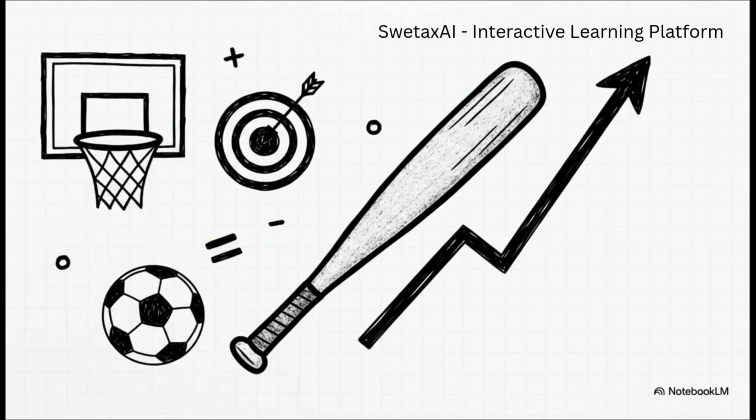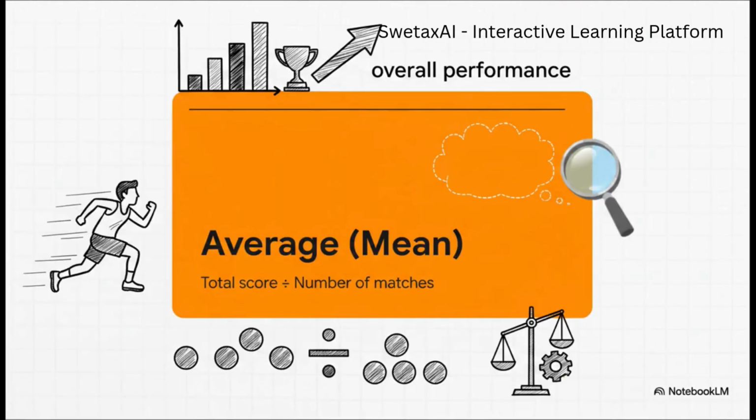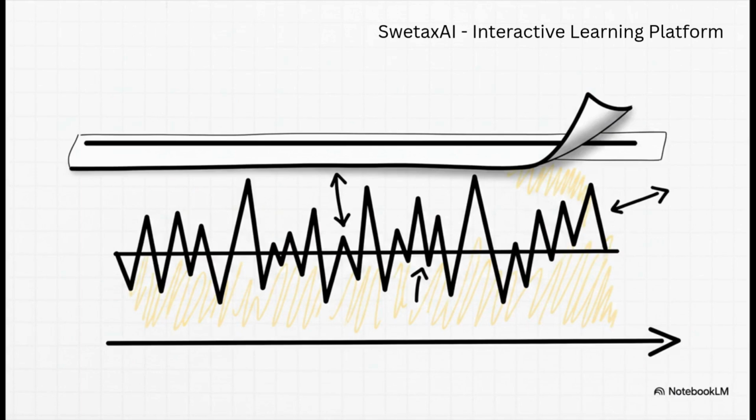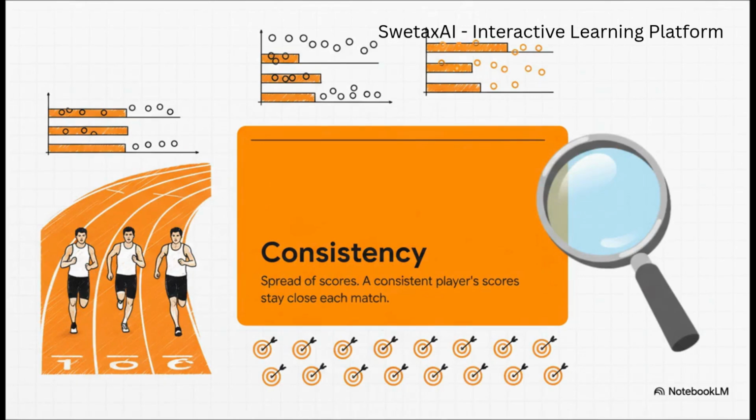Math is literally everywhere in sports, from simple strike rates to tracking a player's improvement over time. Let's start with the average. You just take the total score and divide it by the number of matches. But here's the catch. Relying purely on that average can completely hide a player's true consistency. True consistency looks at the spread of scores. A rock-solid player keeps those numbers close, match after match.